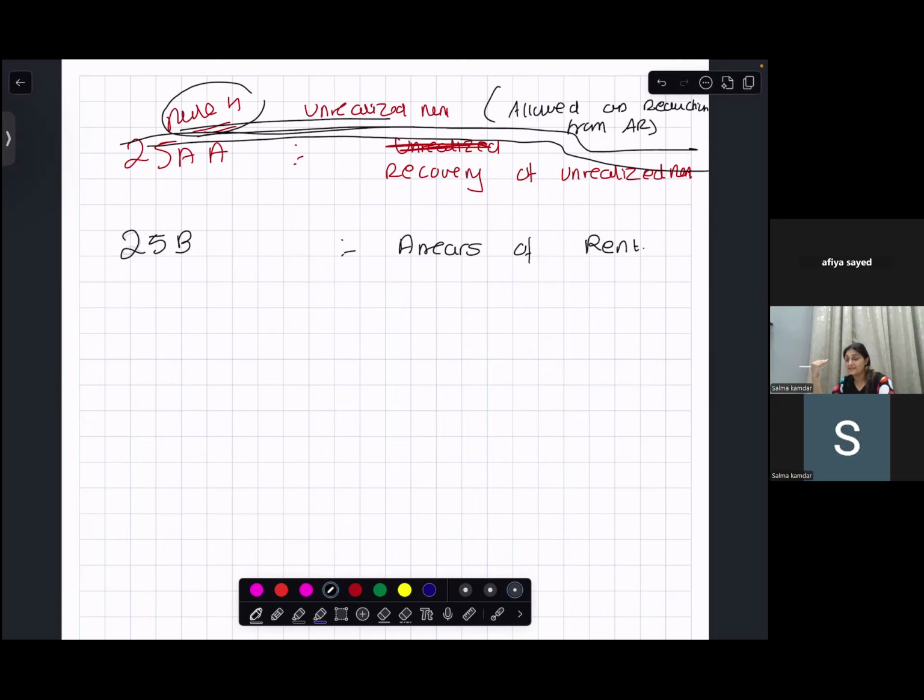But in the later years, you recover this unrealized rent. So then which section is applicable? Section 25AA. And when will it be taxable? In the year of recovery. And from this amount that you have recovered, you will get a deduction of how much? 30%. Which deduction? Standard deduction. And the deduction is given irrespective of the fact that you have the property or not.